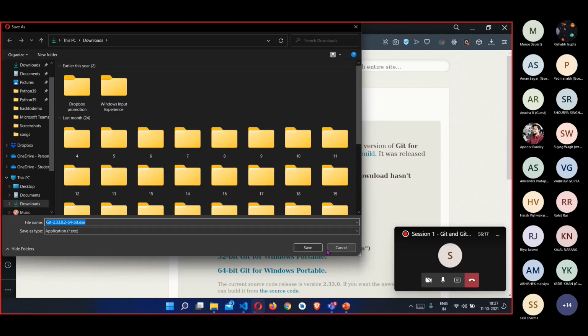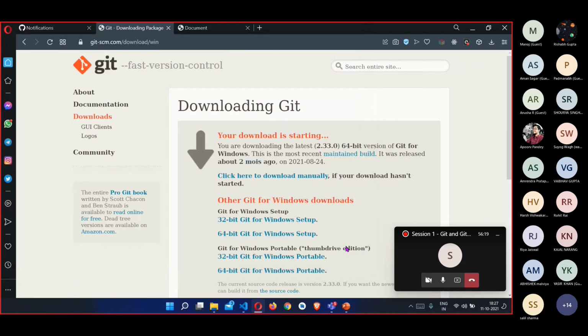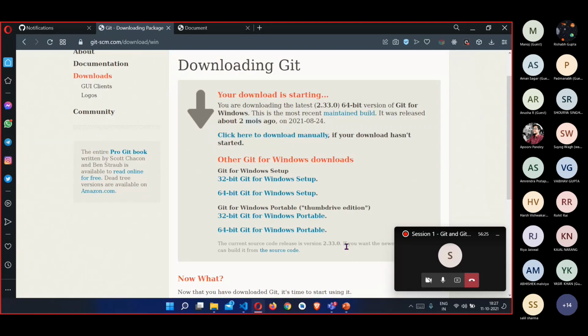You can then open this exe file, and there will be just some minor steps that you need to complete. This is in case of Windows. In case of Mac, there is another extension file, and you just need to open that file, and Git will be installed. You also need to have Git in your environment path, which is automatically handled in case of Windows. You just need to tick a checkbox if I remember correctly, and Git will be installed.